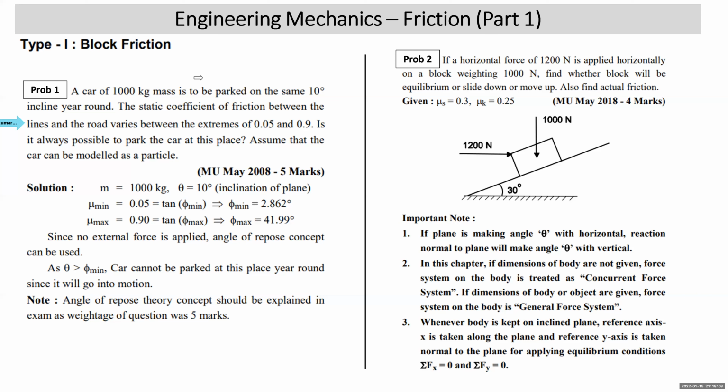Initially we'll take the problems where dimensions of the body are not given, so free body diagram becomes an example of concurrent force system. At a later stage, we'll have a few problems where dimensions of the body will be given so that it becomes an example of general force system. It's a very interesting fact that in friction chapter, we do not come across parallel force system. Why do we not come across parallel force system?